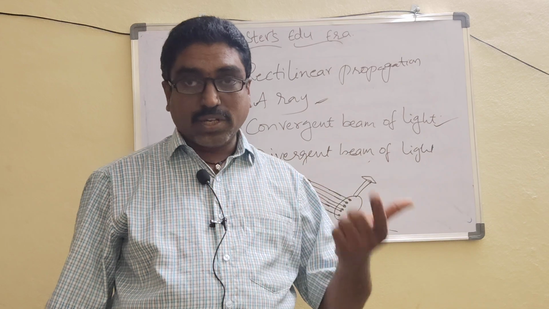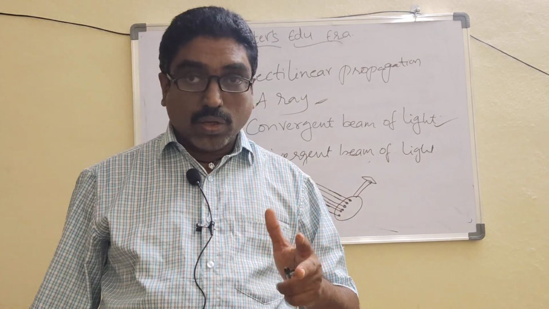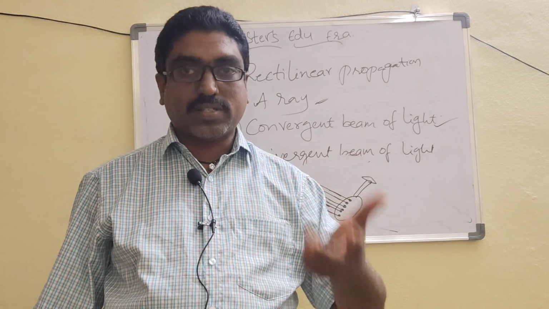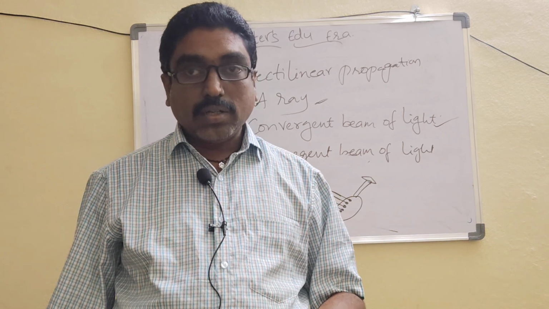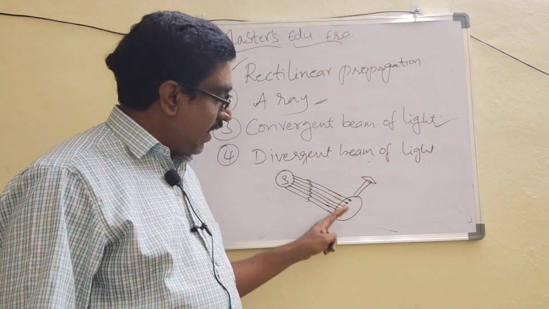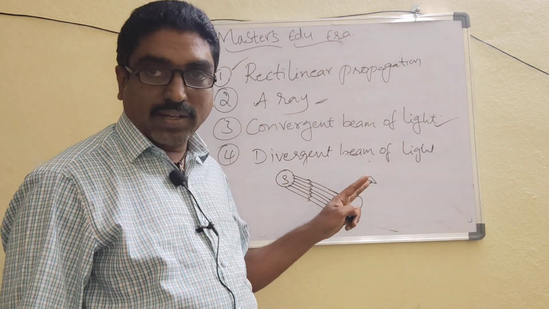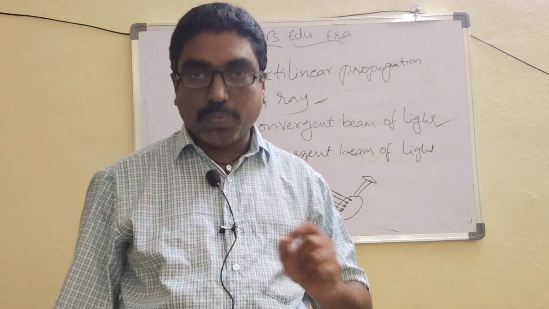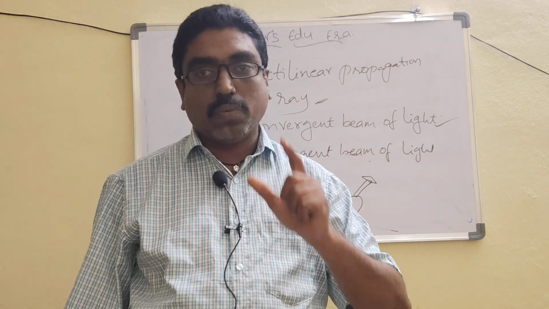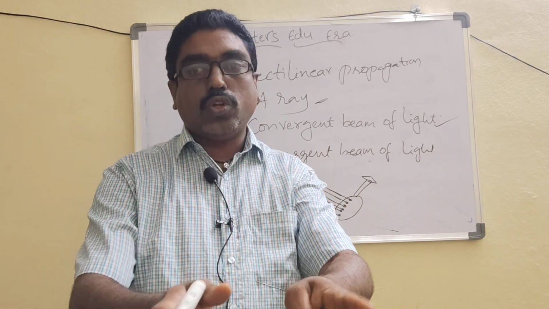And as I said to you, earth is an opaque object. Opaque object, what will it do? It won't allow the light to pass through it. It reflects the light. But here, this magnifying lens is not an opaque object. This is a transparent object. Transparent means which allows the light to pass through it.